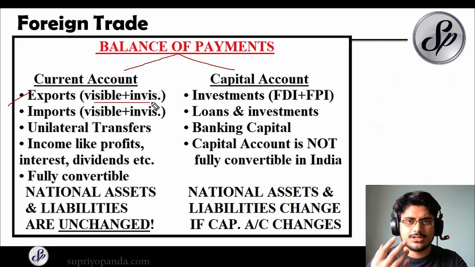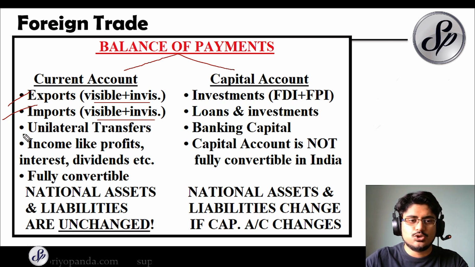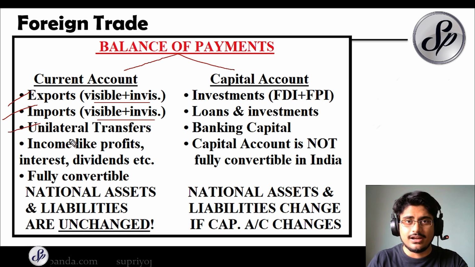So what's the difference? The visible exports are all the goods, all the things that you can see which are exported, while the invisible exports are the services. Maybe if you are teaching somebody online from a different country, then it is an invisible export. The imports are also categorized in your current account, so the visible and the invisible are placed here as well, and you have the unilateral transfers, meaning any kind of remittances that you are sending. For example, if somebody is studying abroad and their parents are sending them money, then it is a remittance, and this type of remittance comes under unilateral transfers. And also income like profits, interest, dividends, etc., all these things come under your current account.